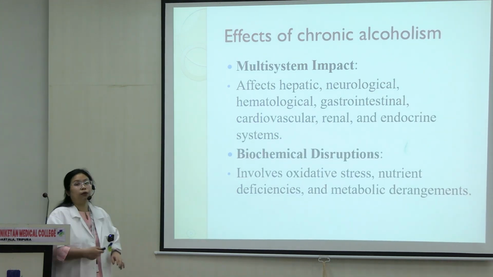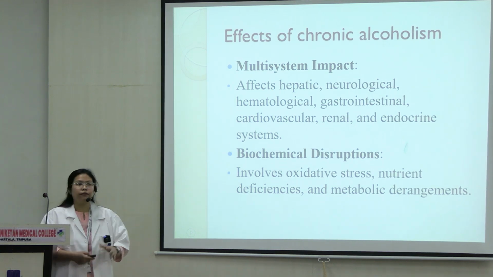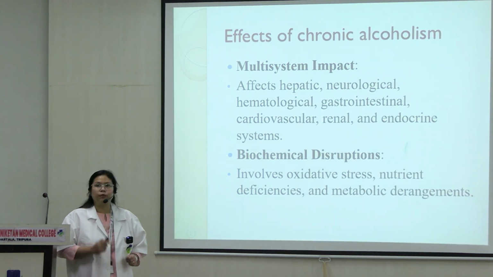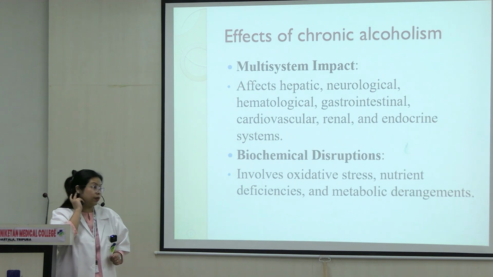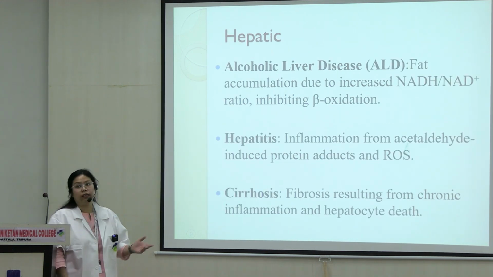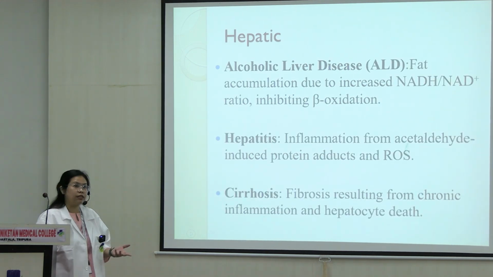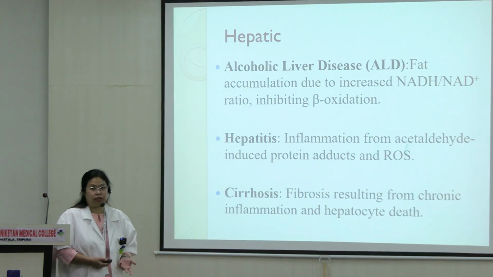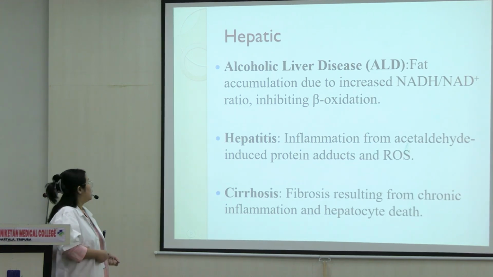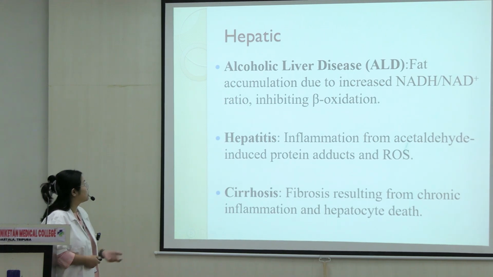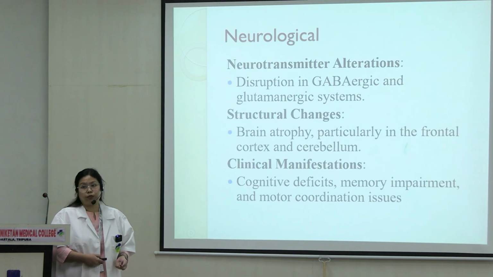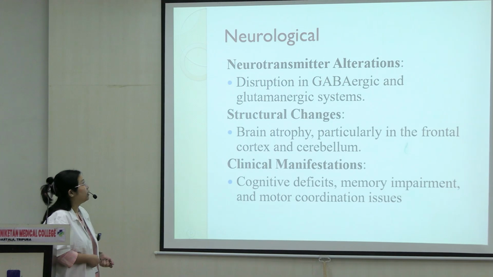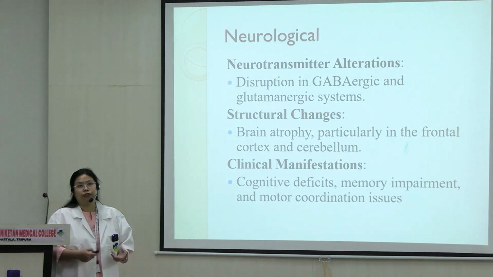Okay. So what happens in chronic alcoholism? Everything gets affected. There is not a single system in the body that doesn't get affected with alcohol. In the liver, it causes hepatitis. Why? Because acetaldehyde itself is very toxic to the liver parenchyma. Then we have cirrhosis, alcoholic liver disease. We'll see fatty liver later on. Then neurologically, cognitive function is impaired.